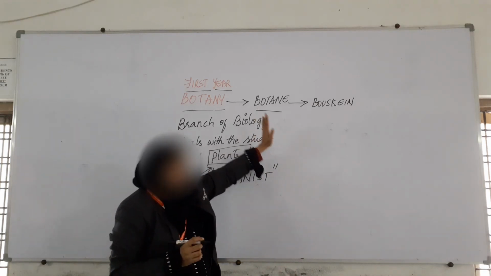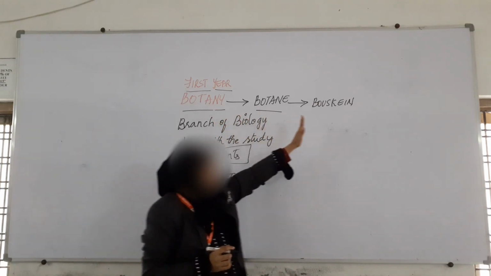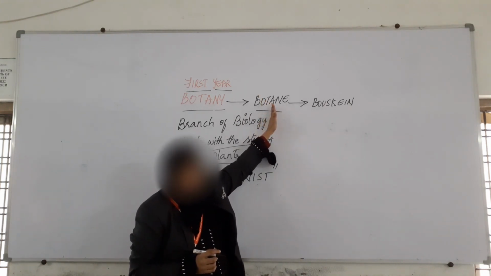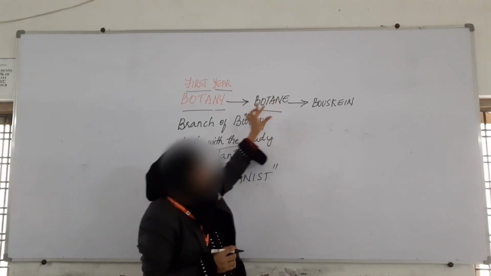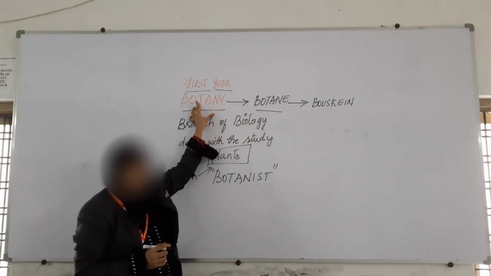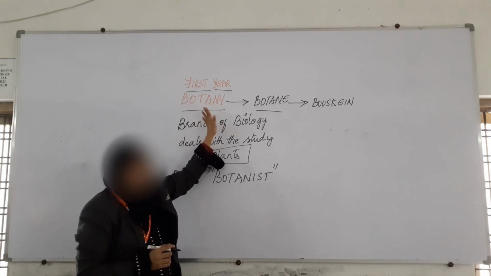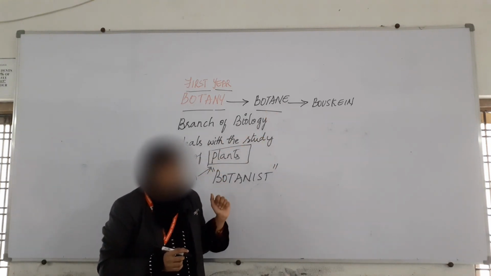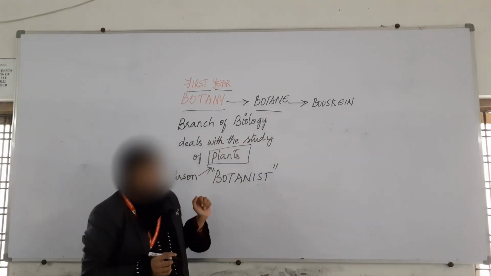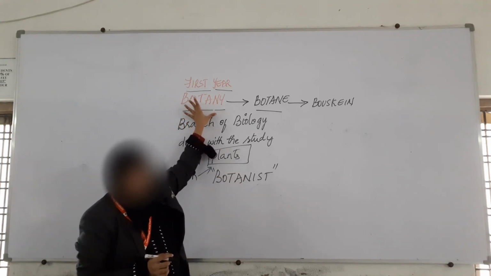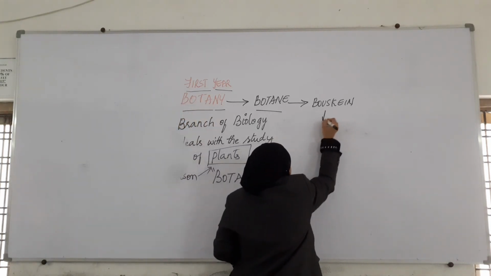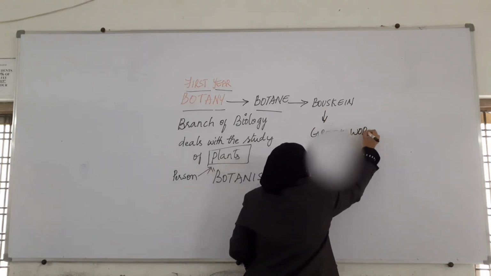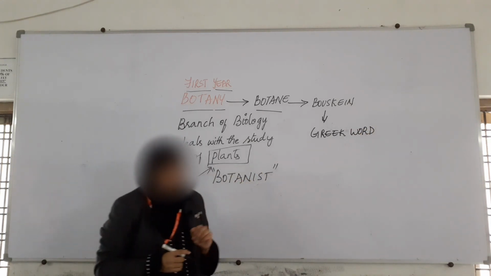In other words, earlier this was called Bauskine, which was later termed botane, and botane later emerged into botany. Nowadays the term we use to describe the study of plants is botany. Bauskine is a Greek word.